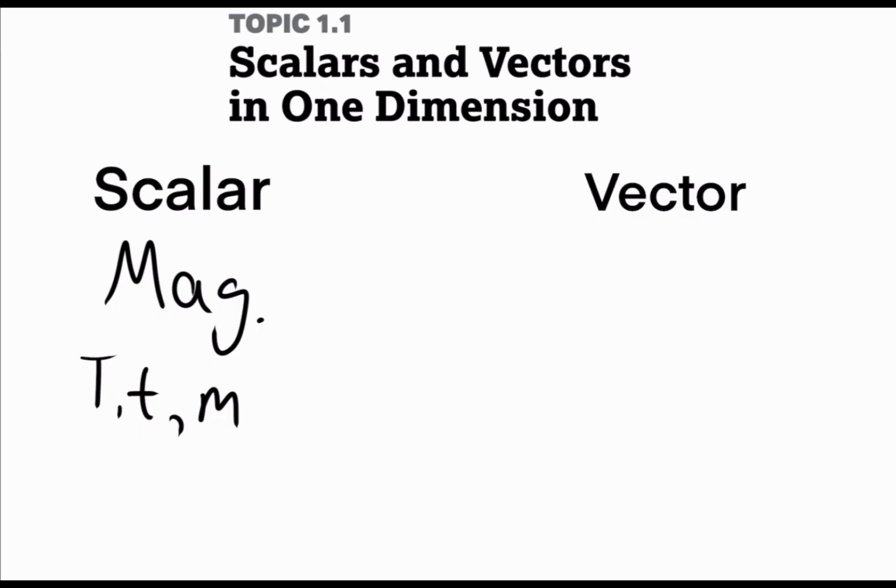Because instead of just a magnitude, I've given you both a magnitude, the 200 feet, and a direction. And that is very important. That's what a vector quantity is. Some examples of vector quantities are displacement, which is what you're asking for in the bathroom example.